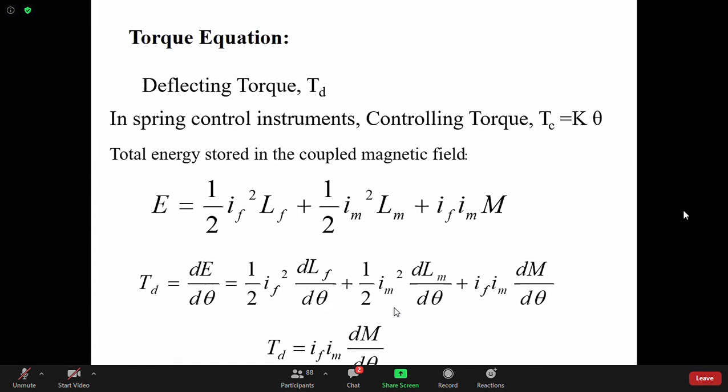Okay. So now, if you have some fixed or some moving coil, if you make all the system fixed, there won't be any possibility, this derivation will not be true. Why? Because we have parts that can move. So there are two sets of coils, one is fixed, another is moving. So if there is no such moving system, then this derivation will fail. Whenever talking about the deflecting torque, we assume that there is a possibility of some movement, of some rotation.